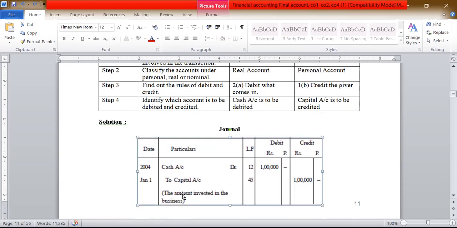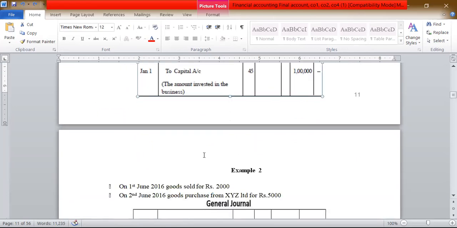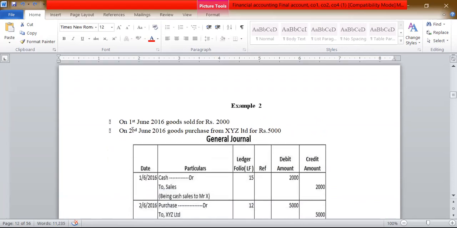Then the narration: the amount invested in business. So debit side 1 lakh, credit side 1 lakh. That is the journal. For example, take example 2.